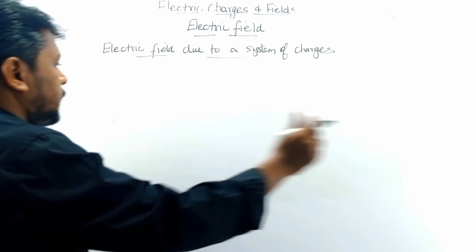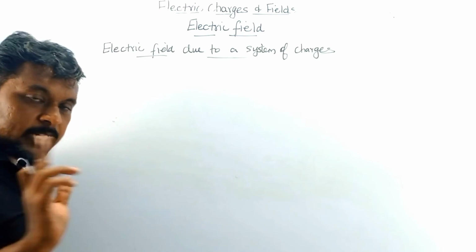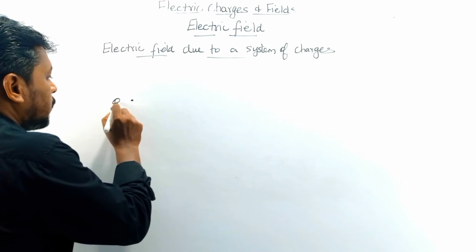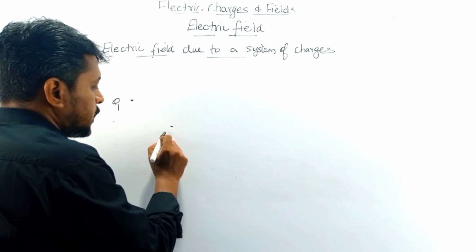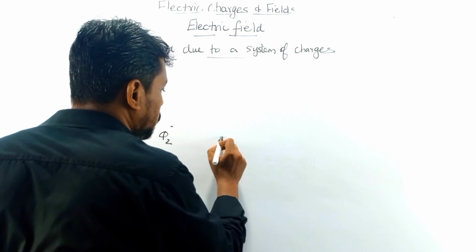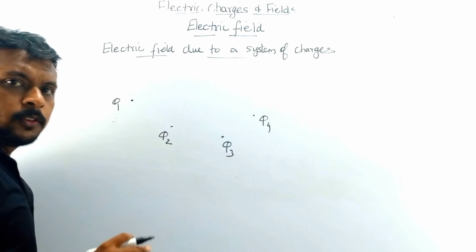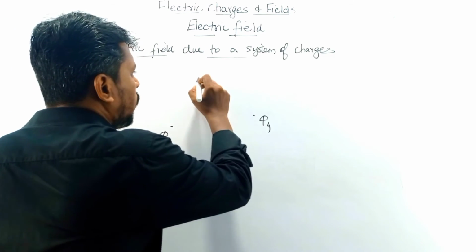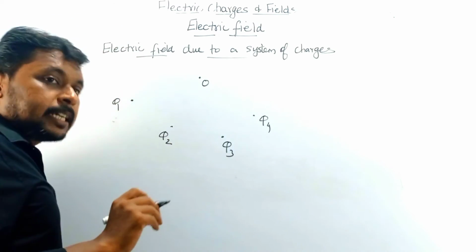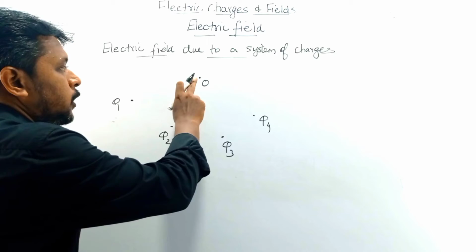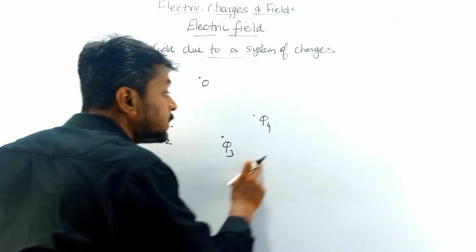Now, I have a number of charges: q1, q2, q3, q4. So we have many charges. What could be the value of the electric field at this particular point O due to these charges?